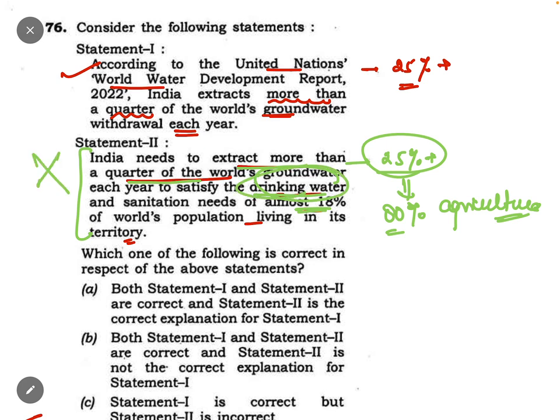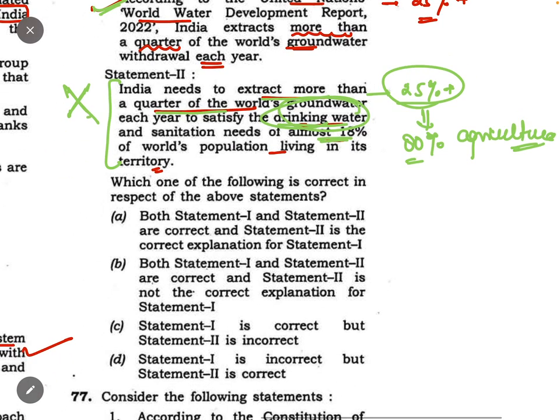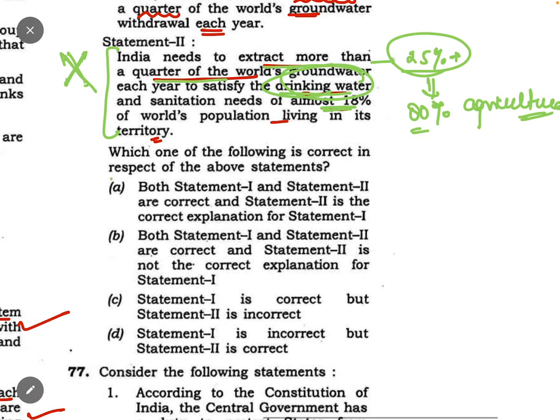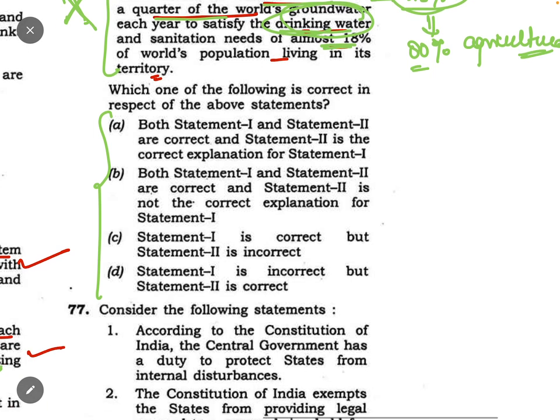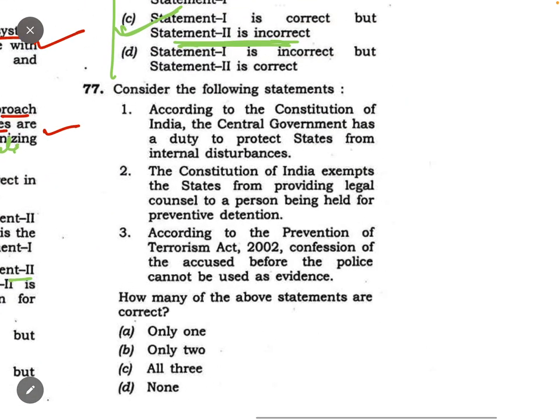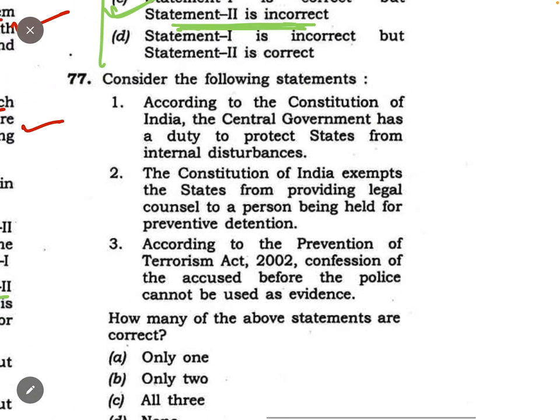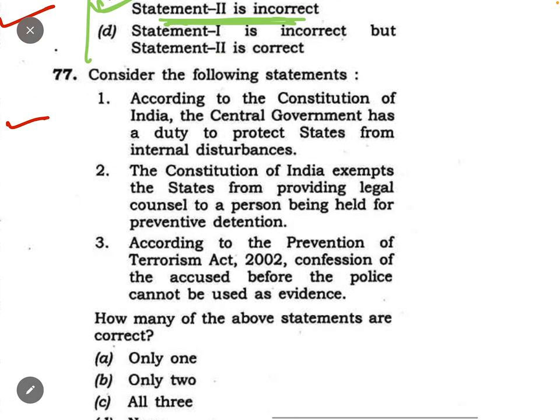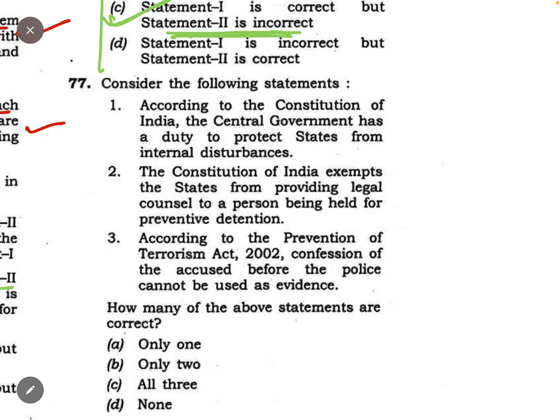And suppose you don't know the first statement, you know that the second statement is incorrect, then also you could have marked it correctly, because out of these four options, only in option C is statement 2 incorrect. So this is how you could have marked it. देखने में लगता है कि क्वेश्चन इज टफ, but it is very easy if you know even one of the options, and that option is an incorrect statement. ठीक है. Now coming to the question number 77.